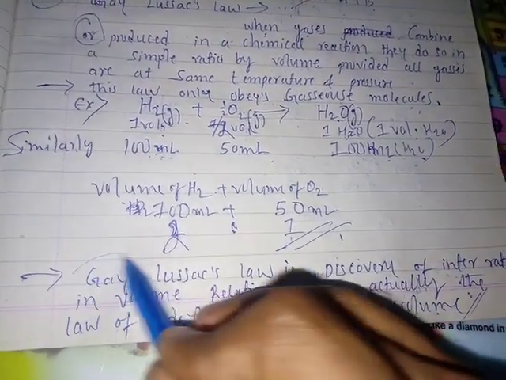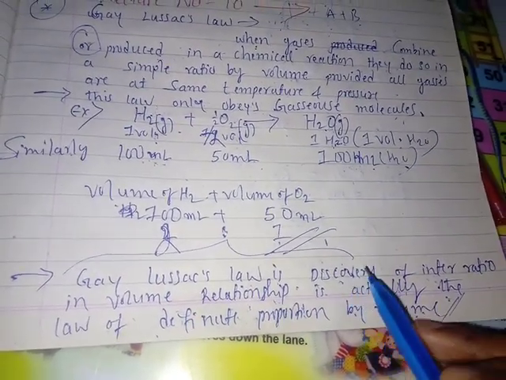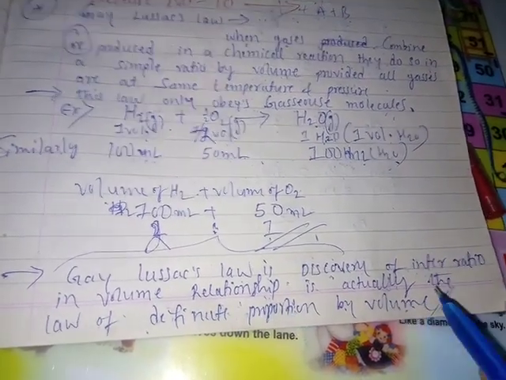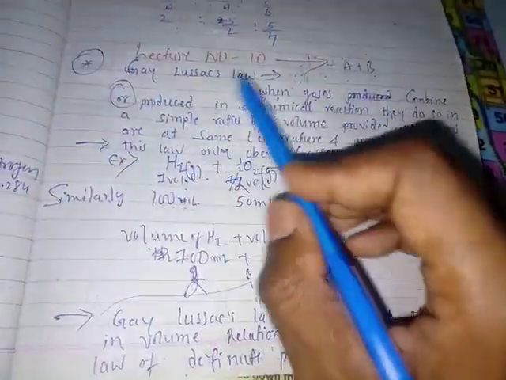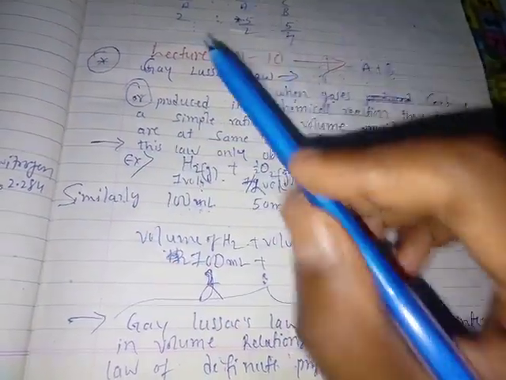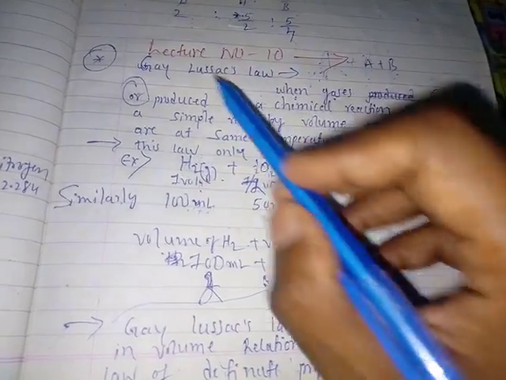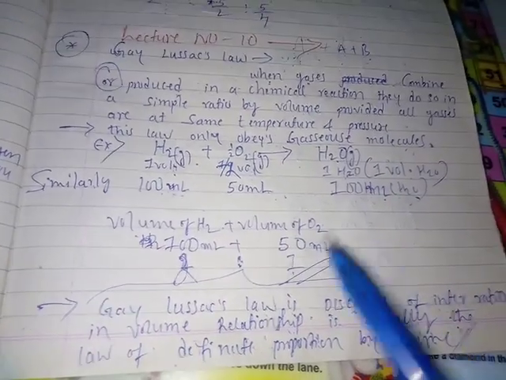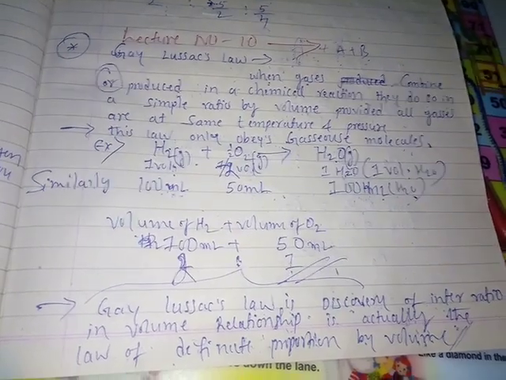But Gay-Lussac explained this law based on the law of definite proportion by volume, with respect to volume. This is the difference here. Both cases are the same, but the law of definite proportion can be explained with respect to mass, and Gay-Lussac's law can be explained with respect to volume, students. Fixed volumes of reactants react with each other in a simple whole number ratio.